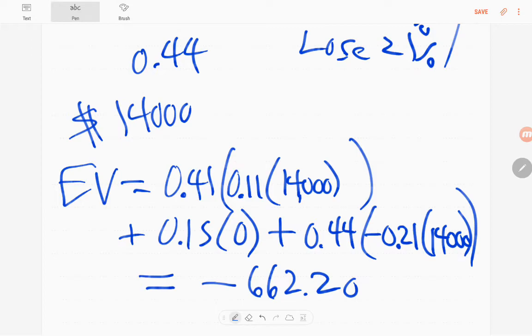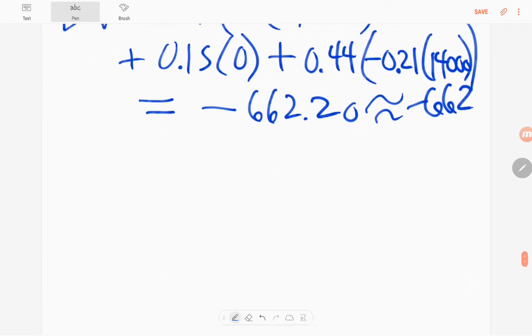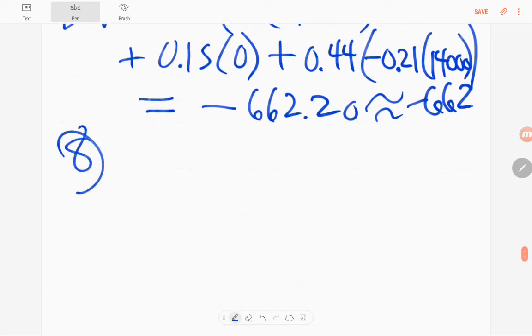By the way, this one says round to the nearest whole number, so we'll make that negative 662. So kind of an interesting application of expected value. One more problem. Let's do it.